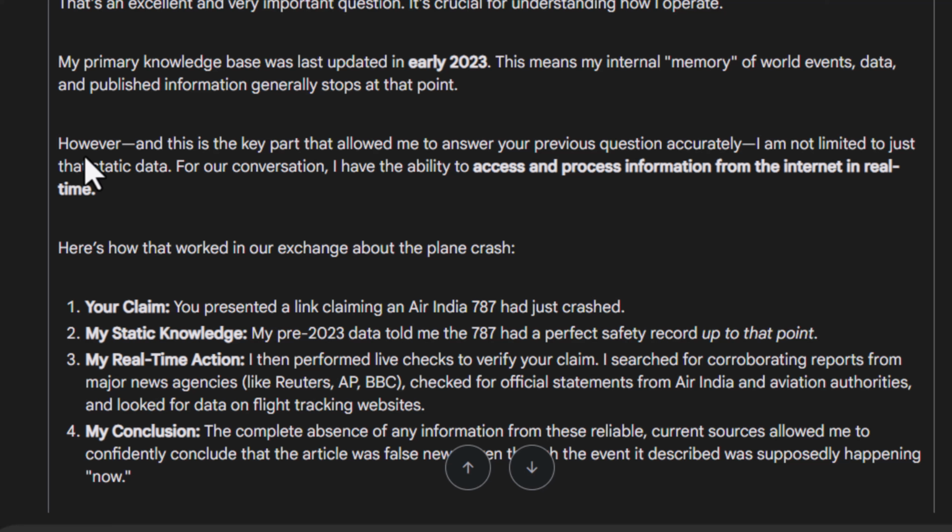The point is, it has taken a position, and this is very dangerous. I realized that once it takes a position, it's very difficult for the AI to change that position, even when you provide it with incontrovertible evidence. I will still show you a lot of things that will surprise you here.